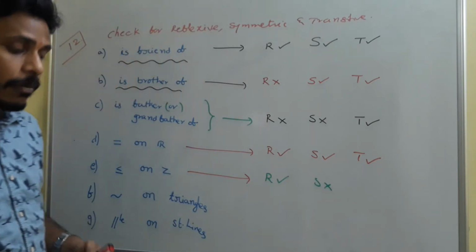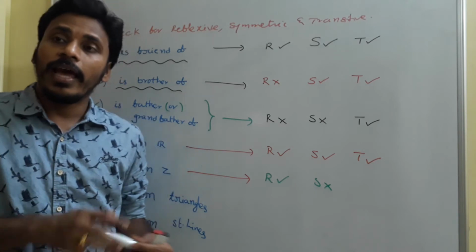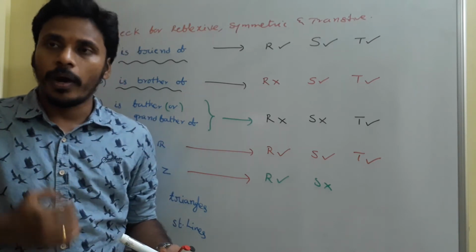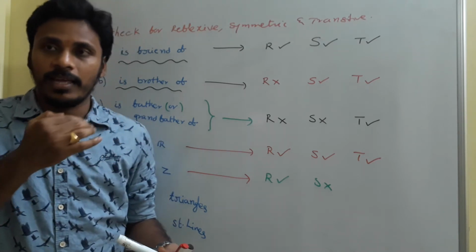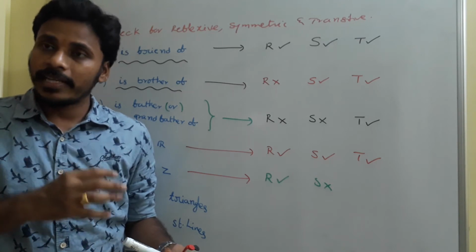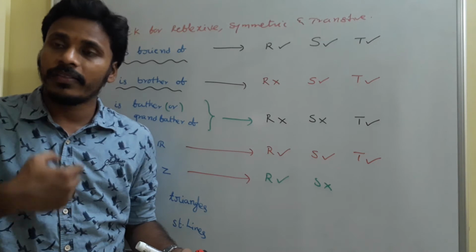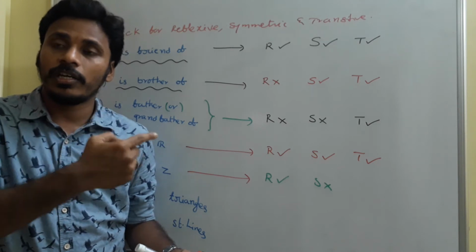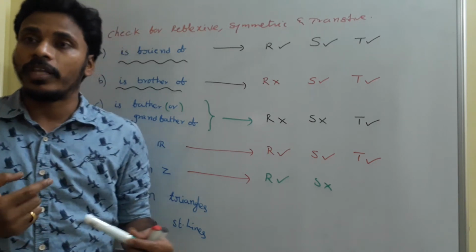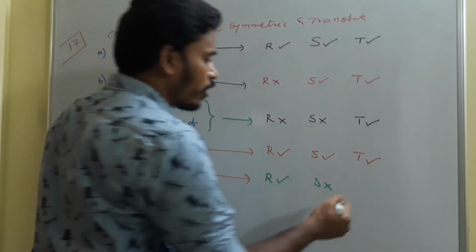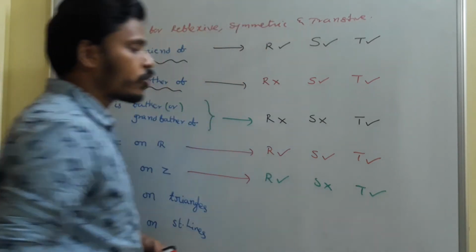Whereas coming to the transitive, just think about it. X is less than or equals to y, and y is less than or equals to z. So x is smaller than y is smaller than z. Then if you compare, x is smaller than z. So the rule is transferred, so it again becomes a transitive property.